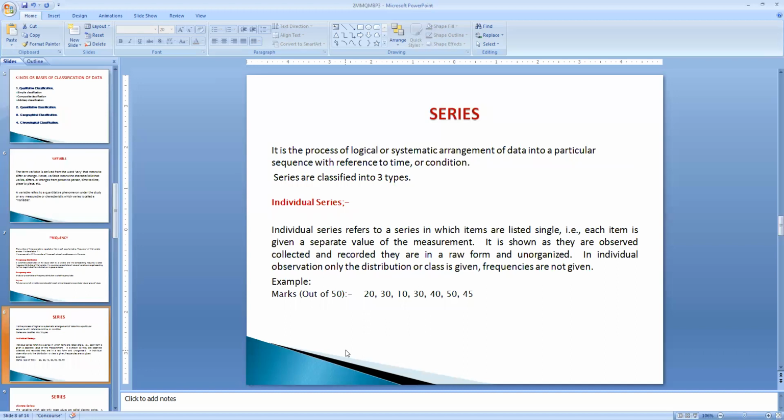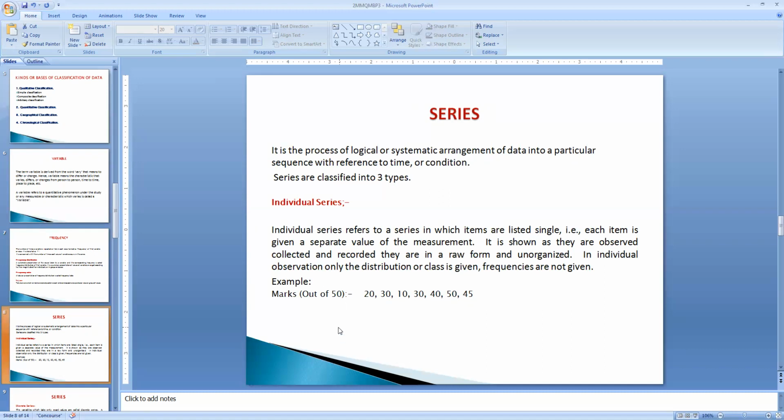How is the individual data arranged? Individual series contains only variable values. It doesn't have frequency. When the data is collected in ungrouped form, we keep it as it is. The ungrouped form of data without variations or frequency columns is called an individual series.